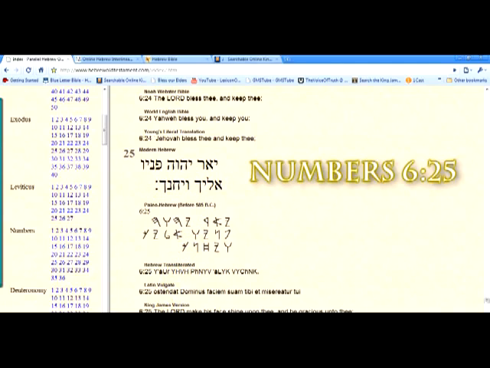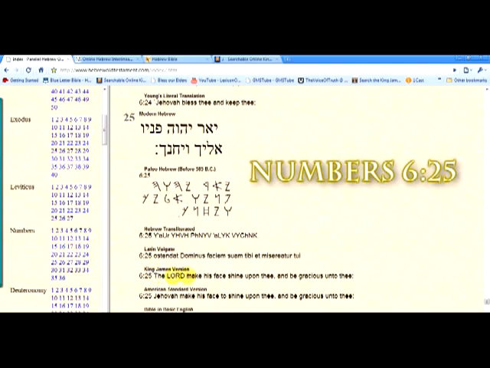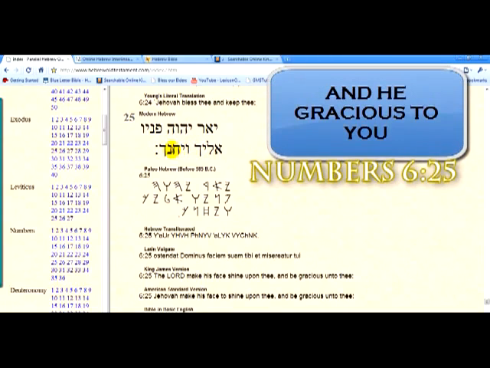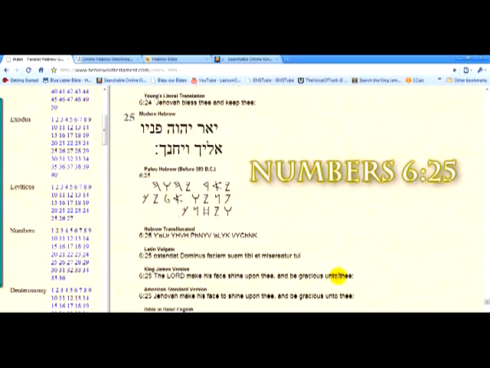Alright, so when you read it in the English over here, it says, the Lord make his face shine upon thee, and be gracious unto thee. Once again, Ya'ar, which is Ya'awar, Yahweh, right? So he shine, Yahweh, Panyawa, his face, or the Y at the end is his, Panyawa, his face, so he shine, the Most High, Yahweh, his face, Al Yaka, Al is unto, the Ka is you, Wayakhanka, and gracious to you. So once again, the Lord make his face to shine upon thee, and be gracious unto thee.